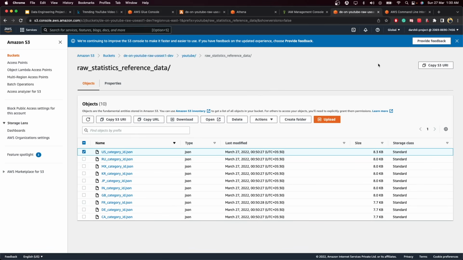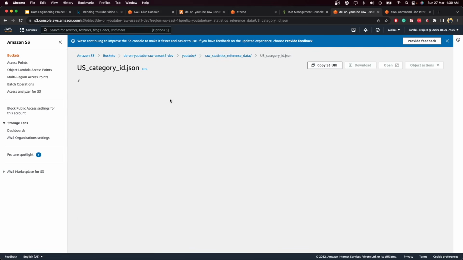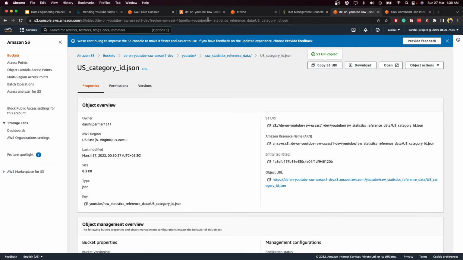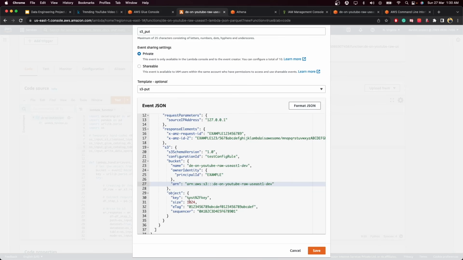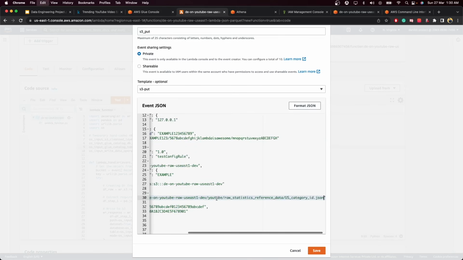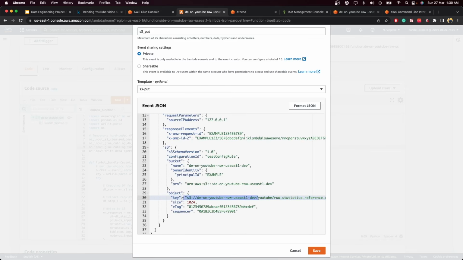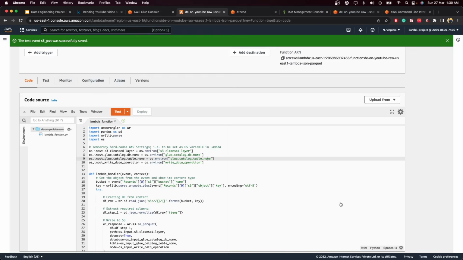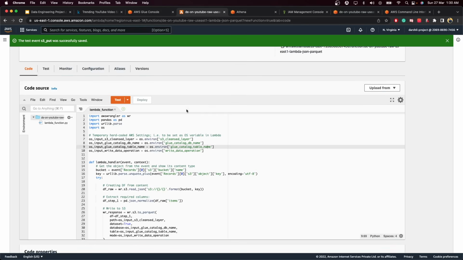So I'm just gonna copy this particular path, copy S3 URI, click on this and paste that particular key over here inside the key, and remove everything from the S3 bucket. So we don't need the S3 bucket, we just need the end part, which is the key, and click on save.